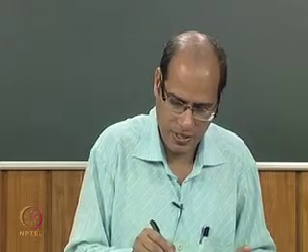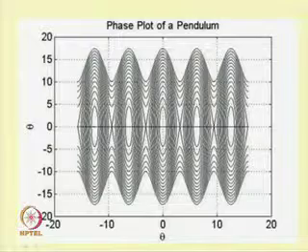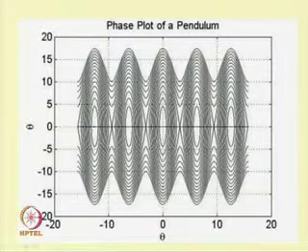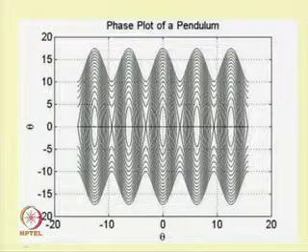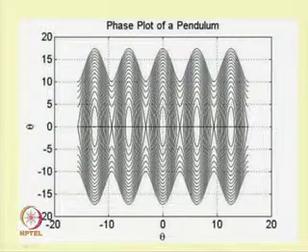So, you can see here also, in the case of the pendulum, we have periodic solutions in between these homoclinic orbits. These are the several homoclinic orbits. In between these homoclinic orbits we have infinite sets of periodic orbits.